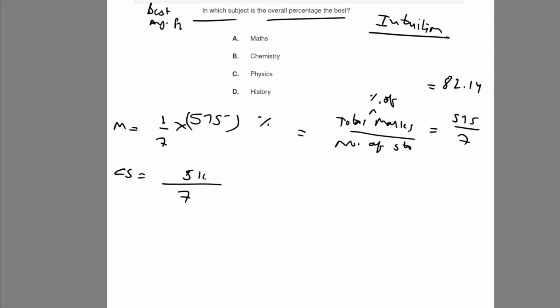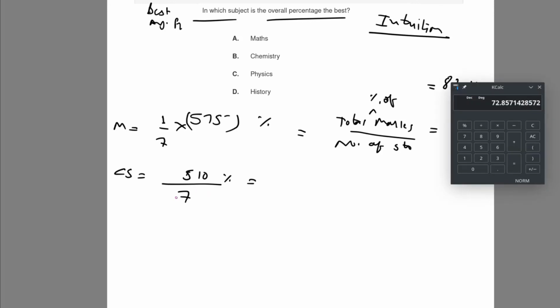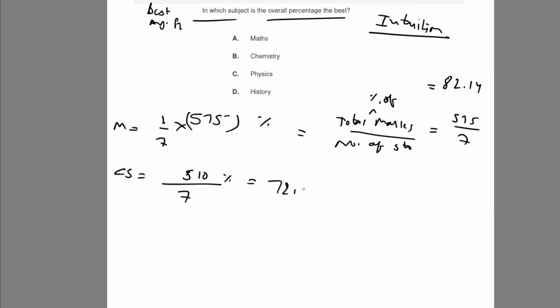Divided by 7, the result we are getting is 72.85%, which is much lower than 82.14. So maths is better than chemistry, physics, or history. Because CS was not an option, you could even ignore that choice and just go for maths, but I wanted to show an example, that's why I showed it.